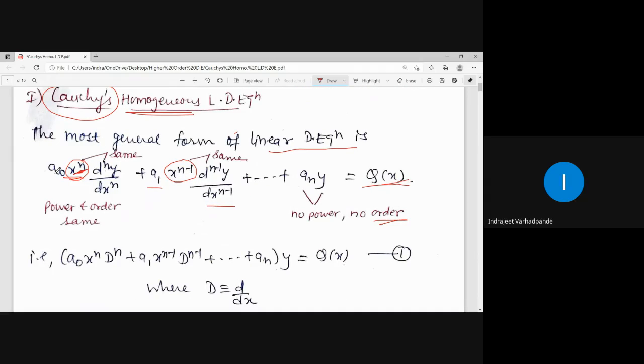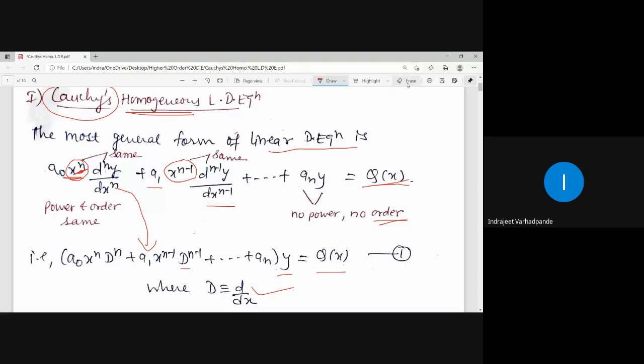Now what are these a0, a1 up to an? These are all constants. So we can write the operator form of the given differential equation, considering D as d by dx: a0 x to the power n Dn plus a1 x to the power n minus 1 Dn minus 1 plus dot dot dot up to an, whole multiplied by y is equal to q of x.